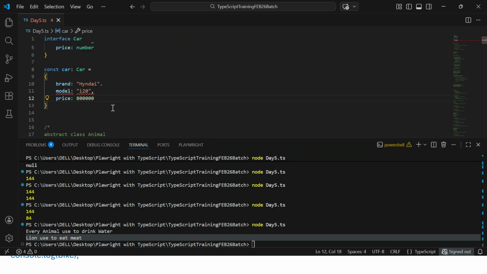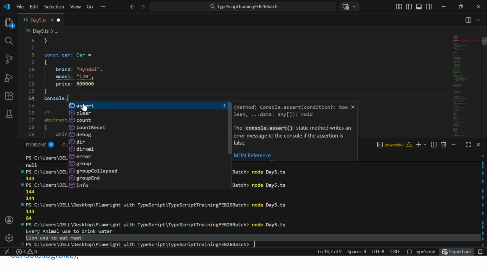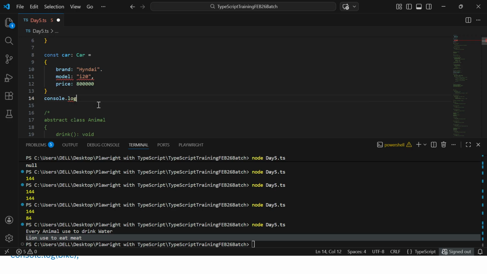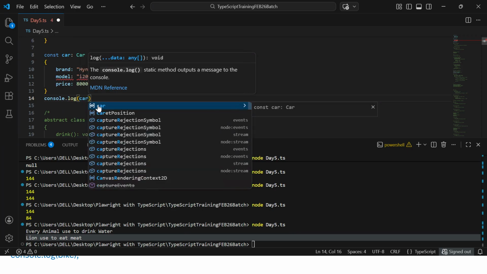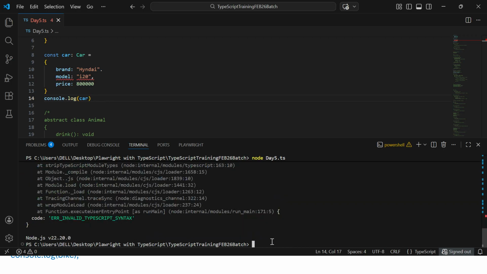That is perfectly fine. Now let's try to call it with console.log and the car object. Let's run it and see what's happening. Is any error coming or not? Okay, some error is coming here.